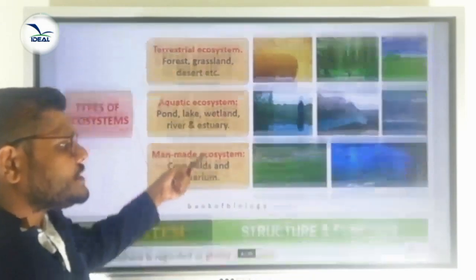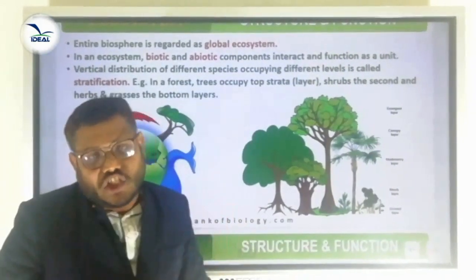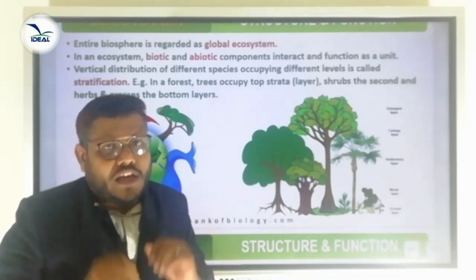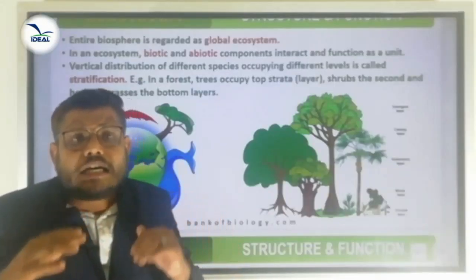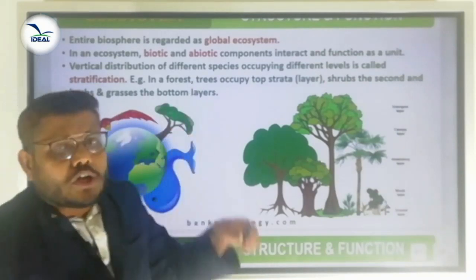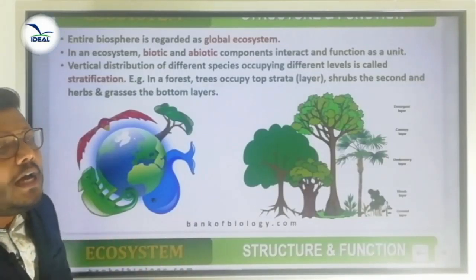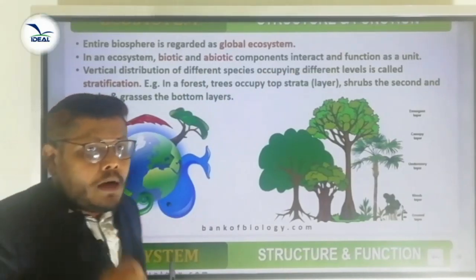Then another structural feature of an ecosystem is called stratification. What do you mean by stratification? If you consider a forest, there is a vertical distribution of different species occupying different levels. That is called stratification. Example, forest.